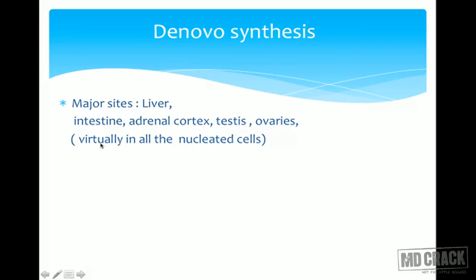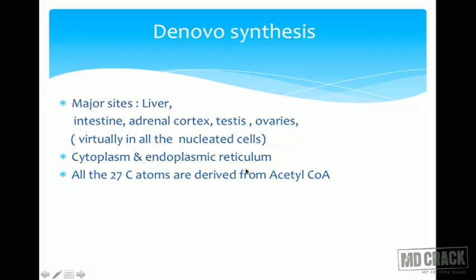Basically, de novo synthesis occurs in all the nucleated cells. So which are the enucleated? Non-nucleated are the mature erythrocytes. So other than the mature erythrocytes, de novo synthesis occurs in all the tissues. It is mainly happening in the cytoplasm and partly in the endoplasmic reticulum.